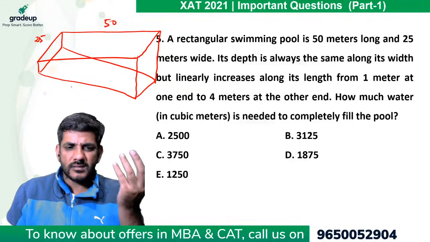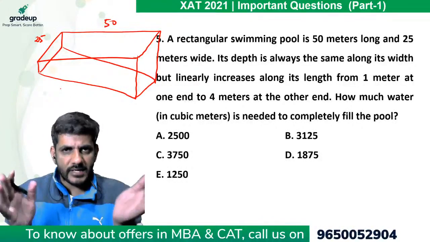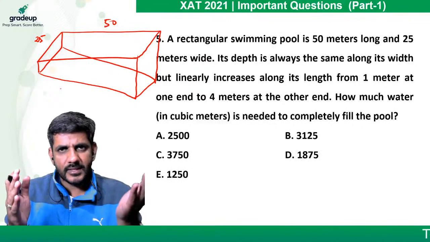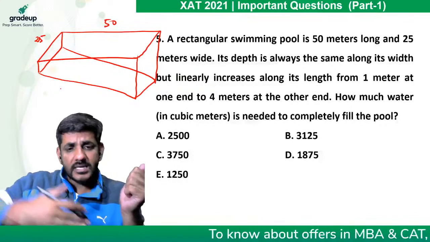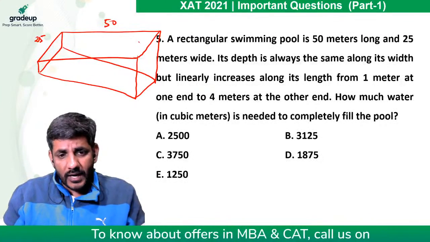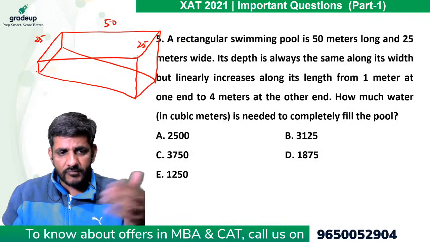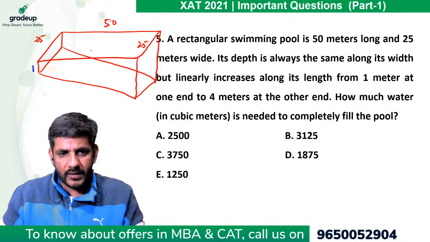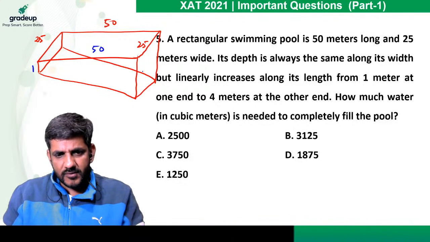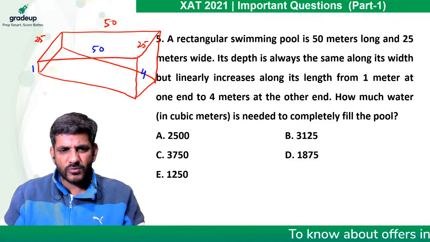So see, for the volume of a cuboid, we have a direct method if you remember that. The volume is the area of the base multiplied by the height. So I can say that this is actually a cuboid with a base of a trapezium. See this trapezium, a trapezium is formed here. 1, 50, 4, whatever it is, we don't want to know.